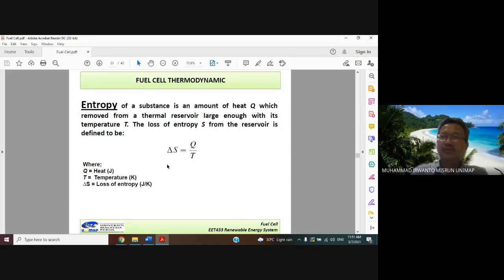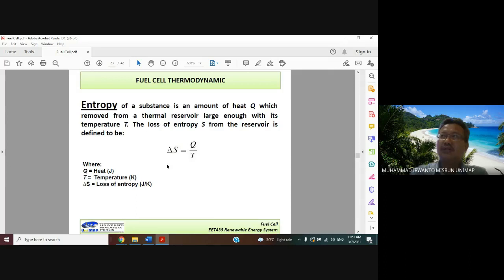The entropy is one part of the fuel cell thermodynamics. We know that hydrogen enters the anode of the fuel cell, and oxygen, O2, enters through the cathode. A chemical process occurs and produces water, electrical energy, electrical power, and also heat. So entropy is part of the heat here.